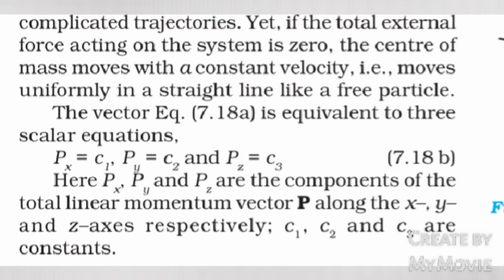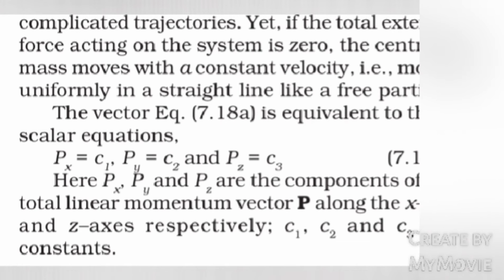The vector equation 7.18a is equivalent to three scalar equations: px equals c1, py equals c2 and pz equals c3. Here px, py and pz are components of the total linear momentum vector P along x, y and z axis respectively. c1, c2 and c3 are constants.